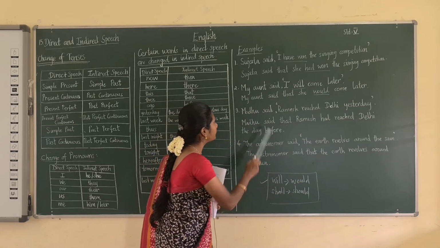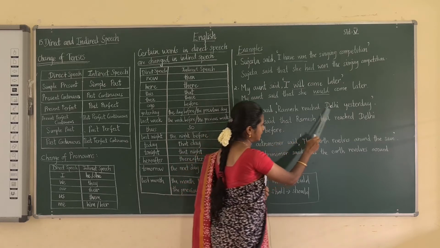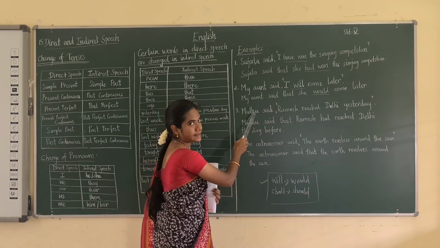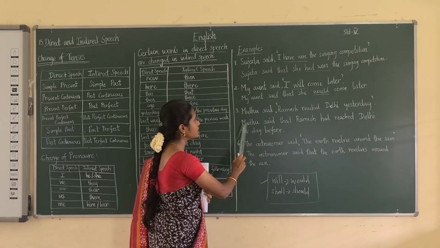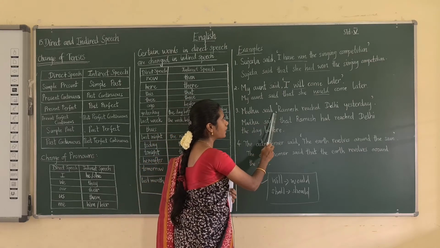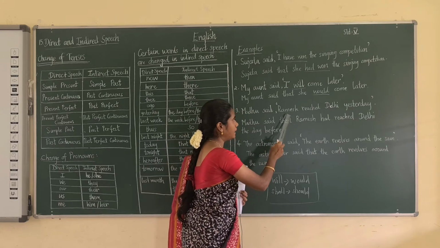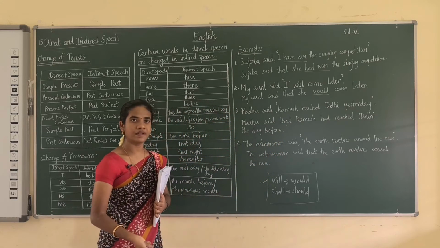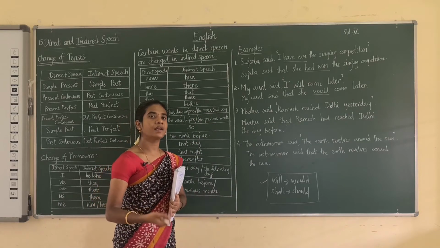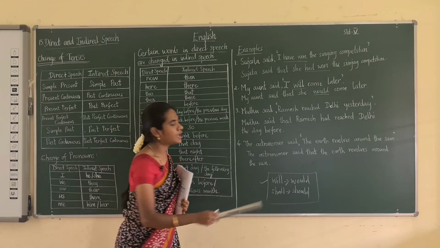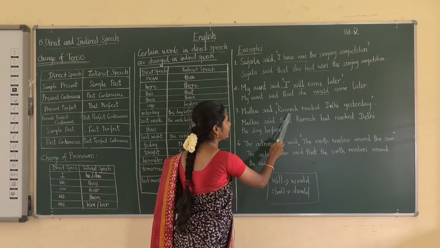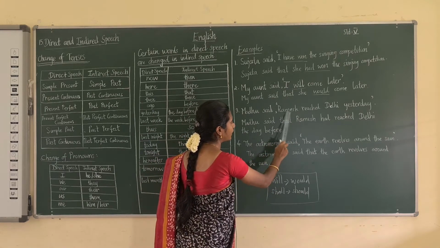See the next example: Madhu said, "Ramesh reached Delhi yesterday." It is a direct speech. How are we changing it into indirect speech? Madhu said, instead of a comma we put that. And Ramesh is the name of a person itself, not a pronoun, so you have to write the name as it is. Madhu said that Ramesh.